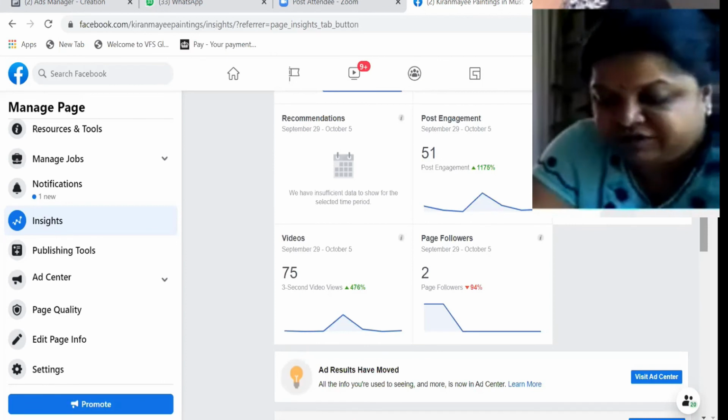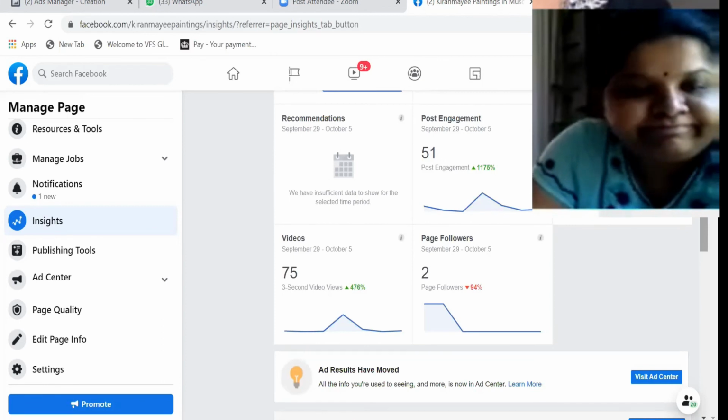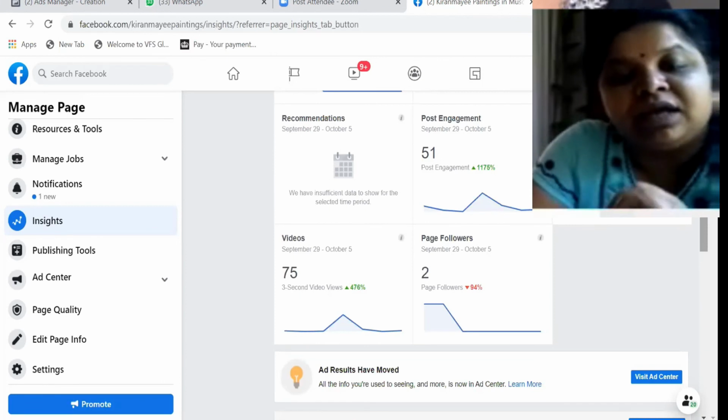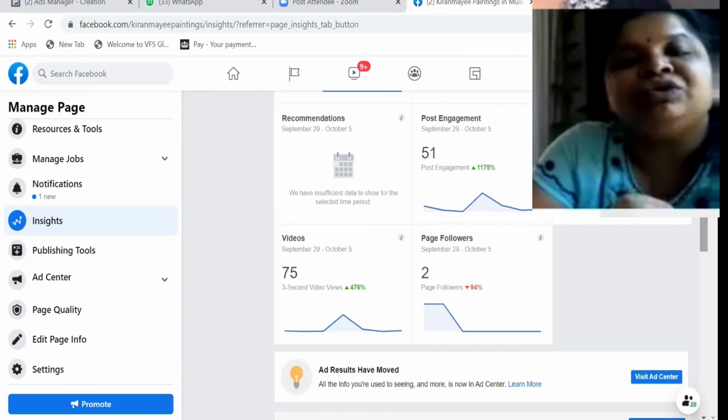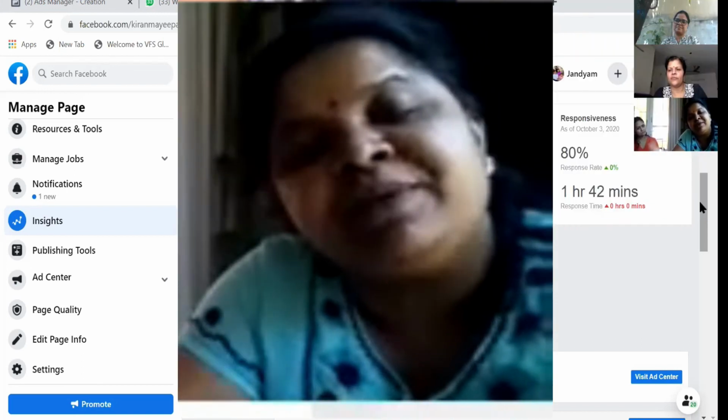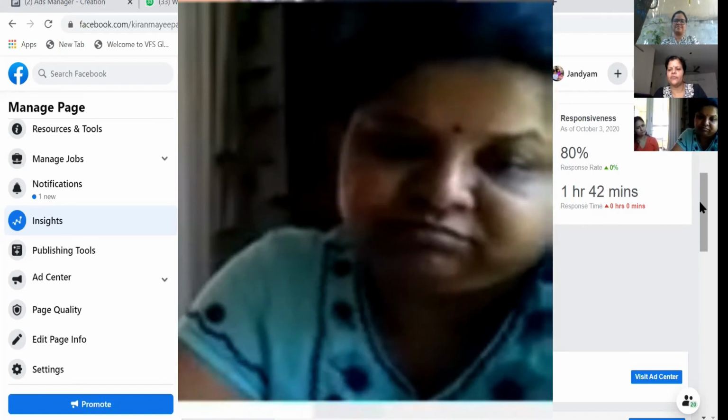So how your fans are doing. So this is how you can use the information, it's not only taking the information, you can use it in improving your business and your page performance.